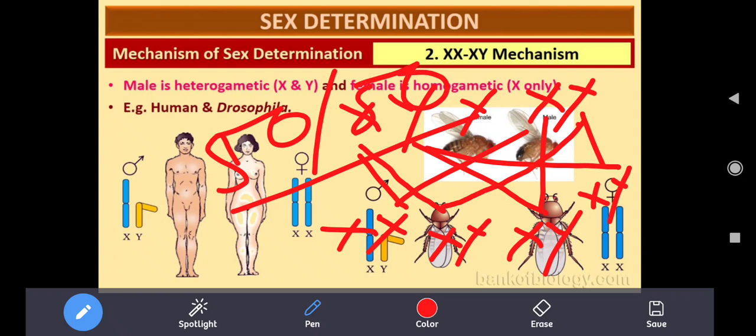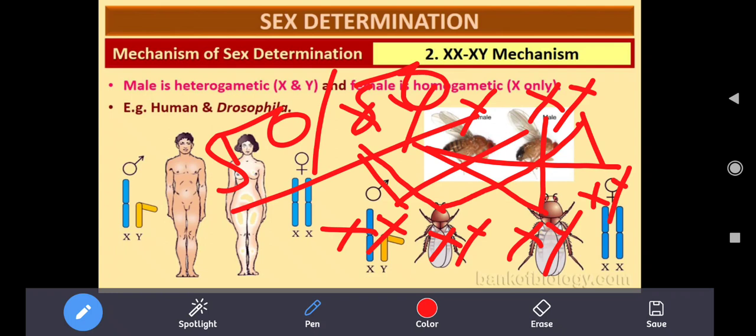Out of 400, 200 million will contain only X, and the remaining 200 million will contain Y. If an X sperm fuses with the egg, it will be female, because the egg always contains an X chromosome, so X plus X is XX. Suppose a Y sperm fuses with the egg which contains X, then it will be male.